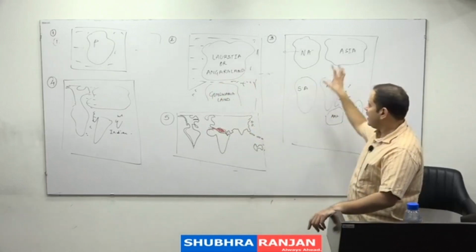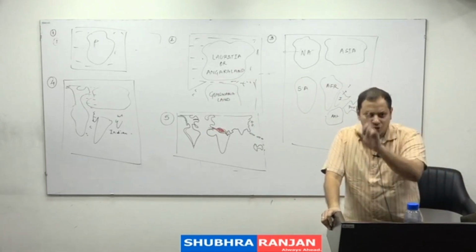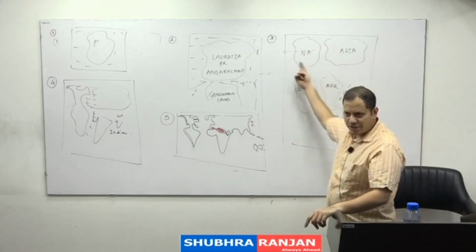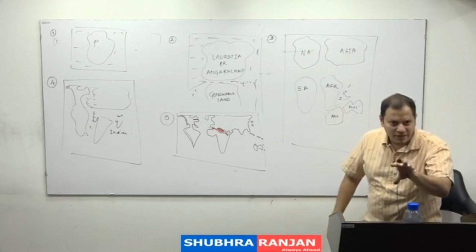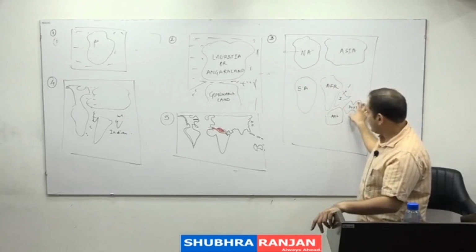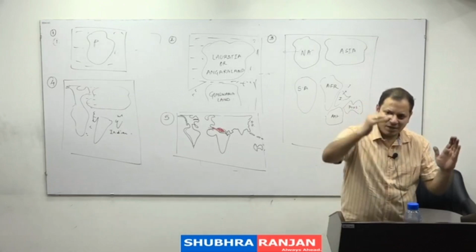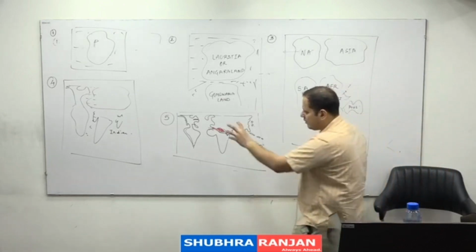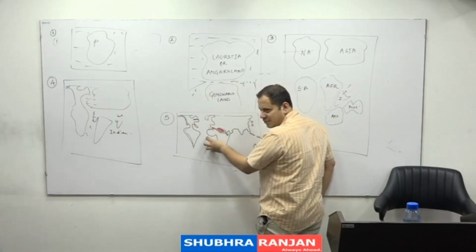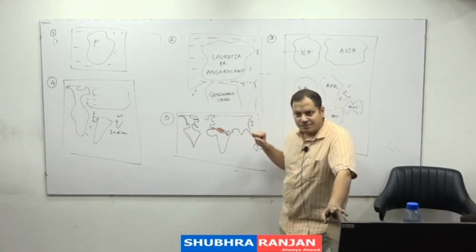Then this Laurasia land further broke into two parts. How will you remember? Even today, except for peninsular India, the continents in the north, that is North America, Europe and Asia, that was original Laurasia land. While the south, the Gondwana land broke into South America, Africa, India, Australia and Antarctica. Then he said after breaking, they started either moving to the west or to the north. The westward movement of North and South America resulted into opening up of a water body known as an S-shaped Atlantic Ocean. The northward movement of India started opening up a water body resulted into the Indian Ocean.